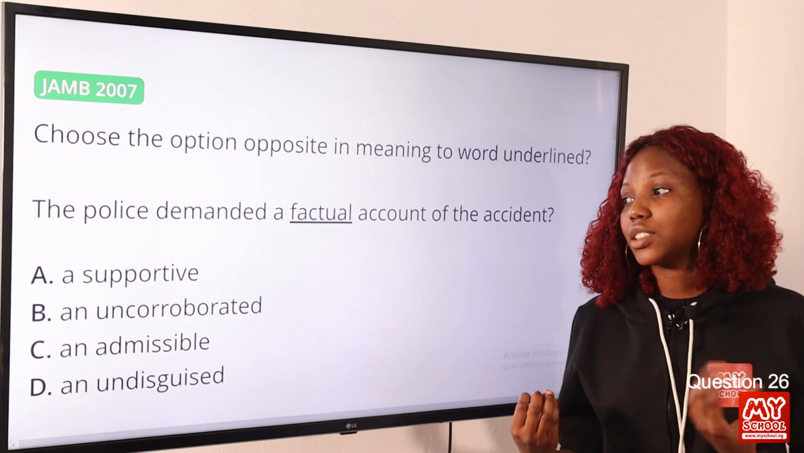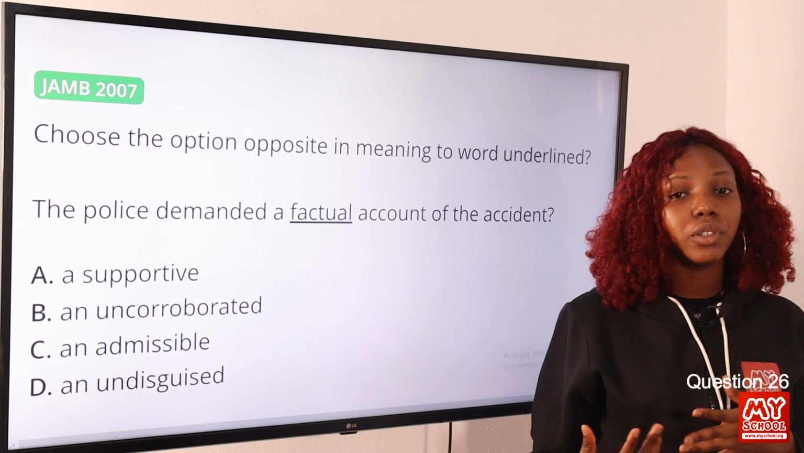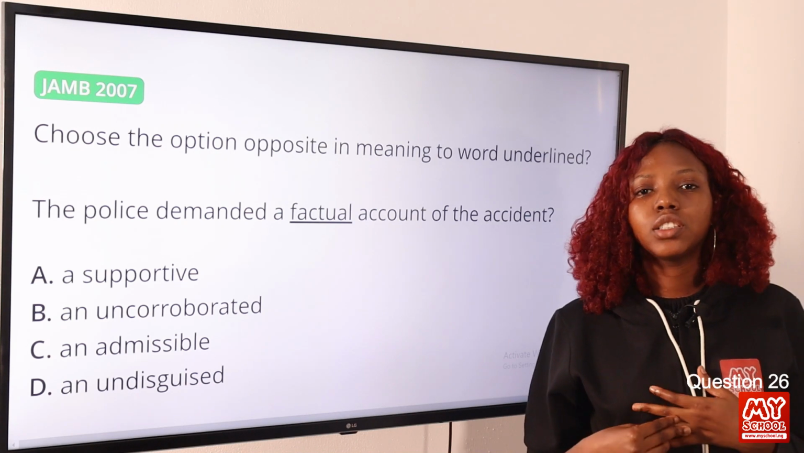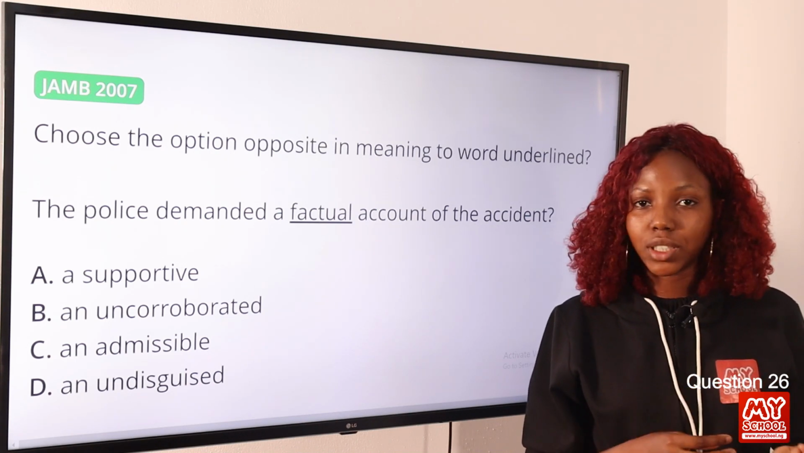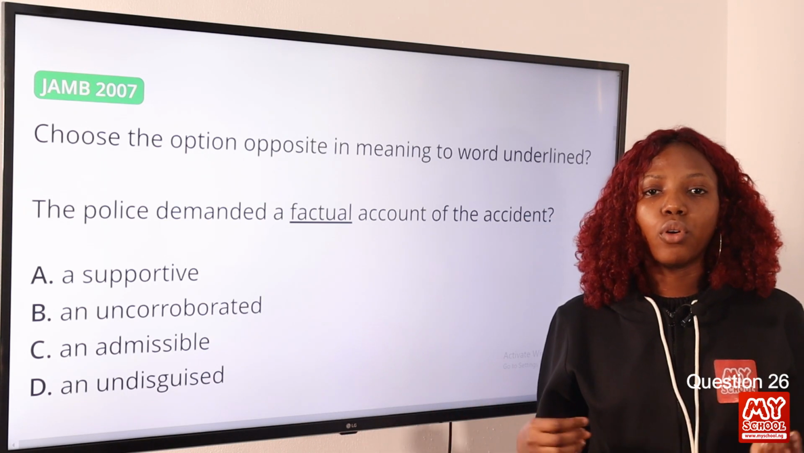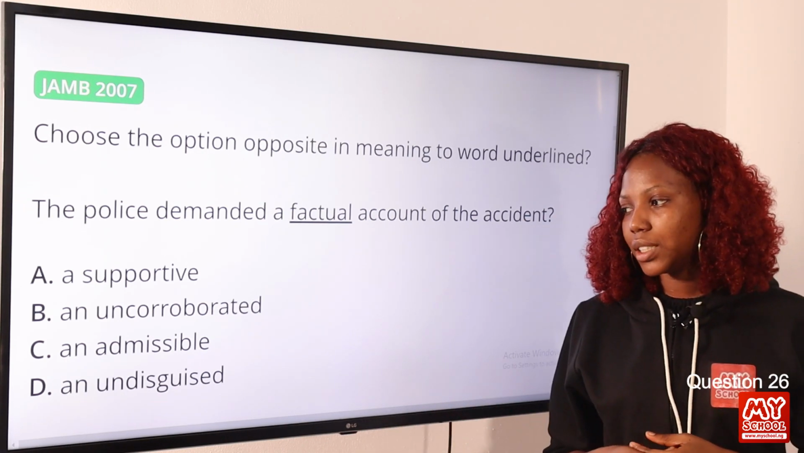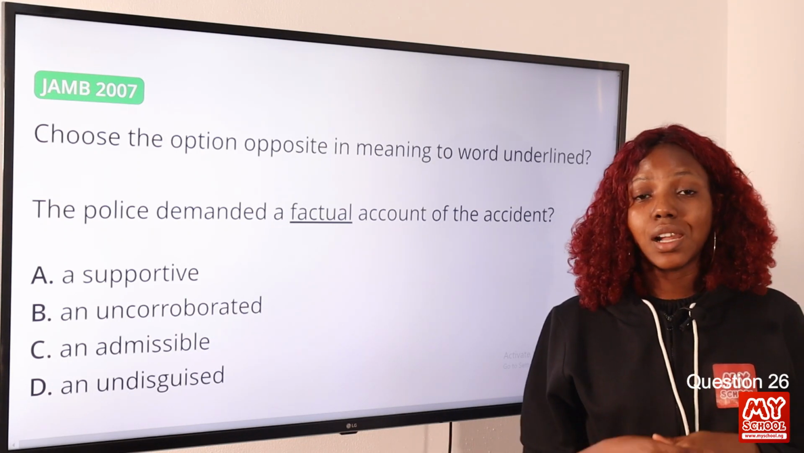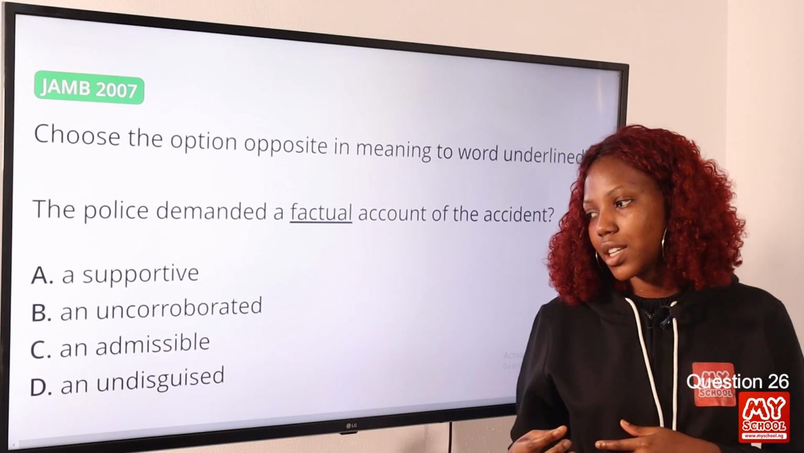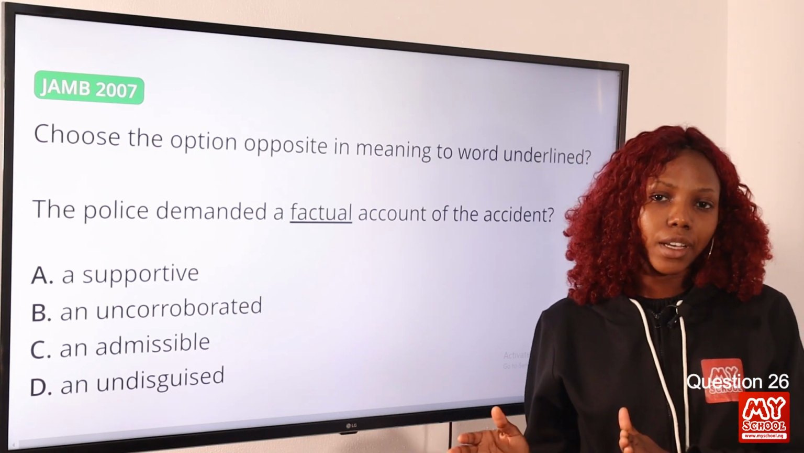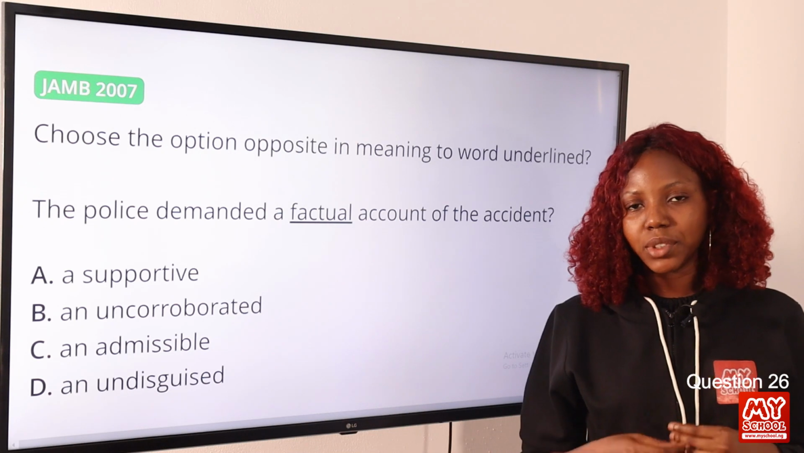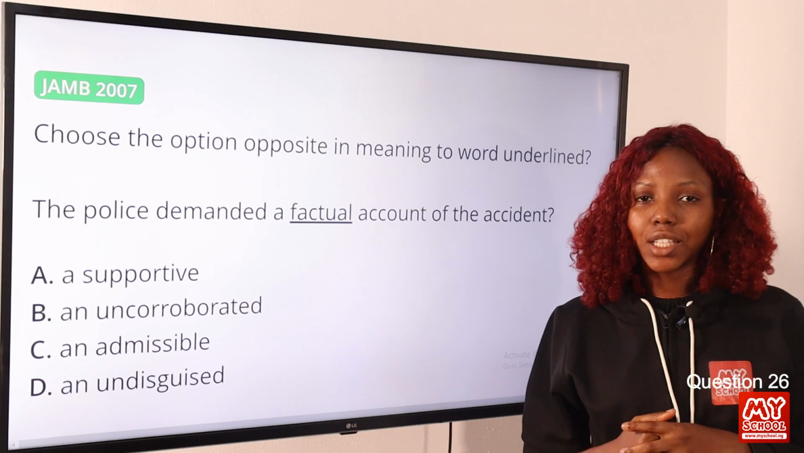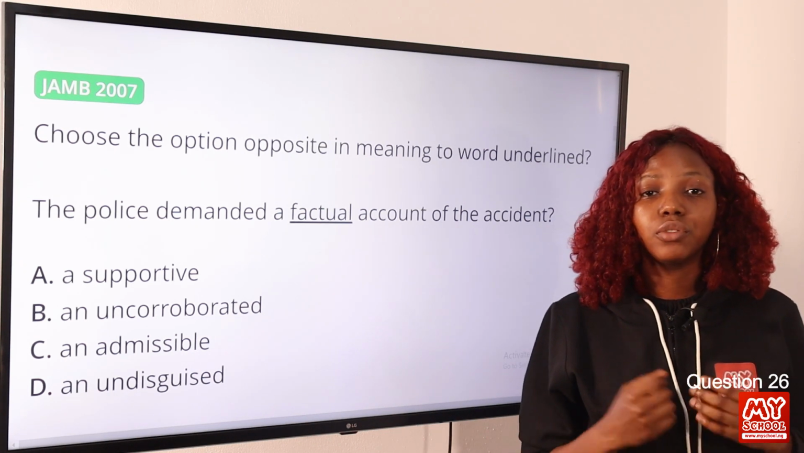Okay, so option A says supportive. Anything that is supportive is encouraging. Option B, uncorroborated. Uncorroborated simply is not confirmed, not supported by other evidence or information. Option C, admissible. Admissible is accepted, is acceptable, is allowed. Option D, undisguised. Undisguised is not disguised, not concealed. So something that is not disguised or not concealed is open. Okay, so option B is the correct answer to this question, as it means not confirmed.